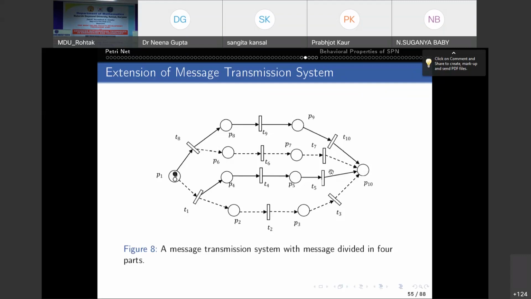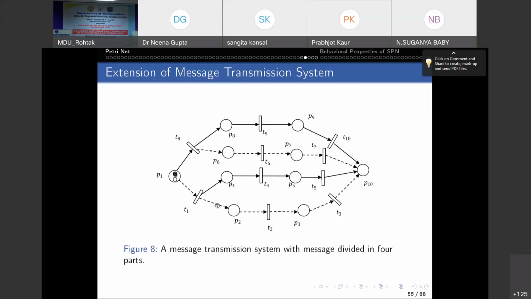Similarly, the negative token, which is the second half of the first part of the message. Here, this is the first half, this is the second half. Then at T2, this positive means the first part of the first half of the message, and this is the second half of the first part of the message. And similarly for the negative also, right?